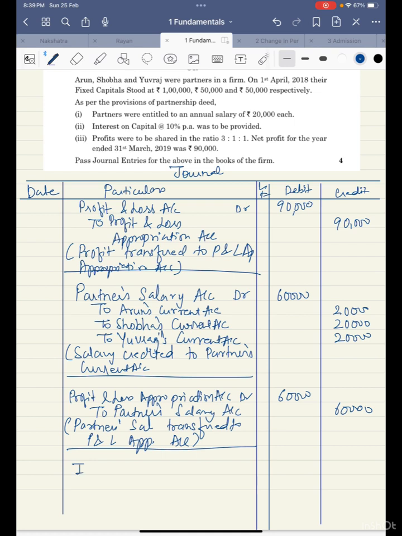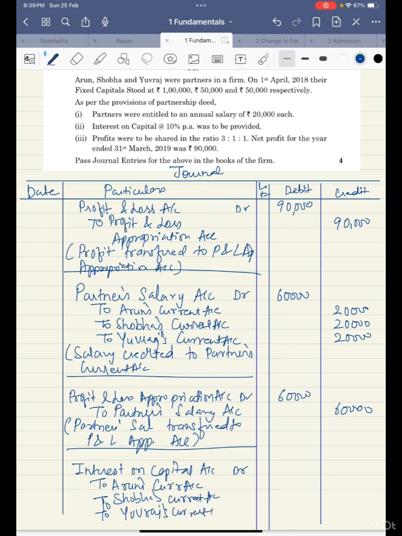So first I'll provide interest on capital in the current account. So I'll write interest on capital account debit to Arun's current account, Shobha's current account, so sorry, Shobha's current account, to who is the third person? Yuvraj. Yuvraj's current account. Okay. So 10%.